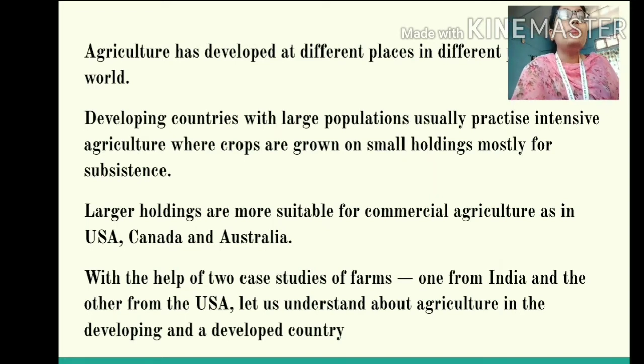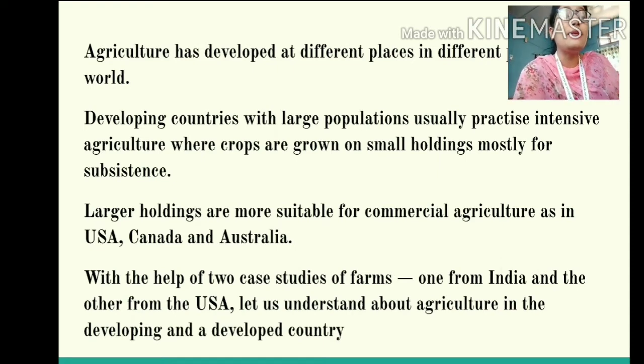So developing countries like India usually practice what type of farming? They usually practice intensive farming. You all know what intensive farming is. Intensive farming is done on a single plot of land where simple tools and more human labor are used. It is a type of subsistence farming where the crops are grown for fulfilling the family's needs, right? So developing countries like India mostly focus on the intensive farming method, where crops are grown on small holdings, that means small plots of land, mostly for self-consumption.